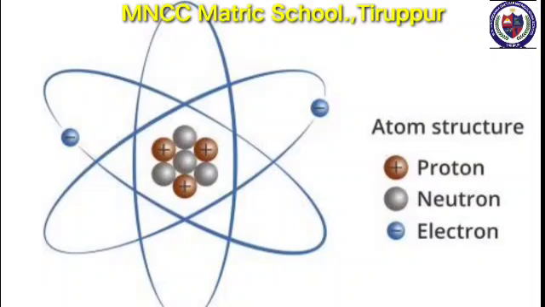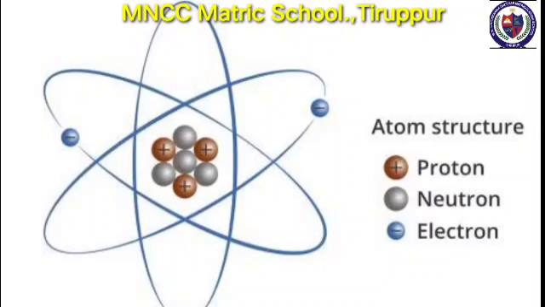First we move to atoms. Atoms are the building blocks of matter. Since matter has mass, it must be due to its atoms. According to the modern atomic theory, an atom contains subatomic particles such as protons, neutrons, and electrons. Protons and neutrons have considerable mass, but electrons don't have such a considerable mass. Thus, the mass of an atom is mainly contributed by its protons and neutrons, and hence the sum of the number of protons and neutrons of an atom is called its mass number.